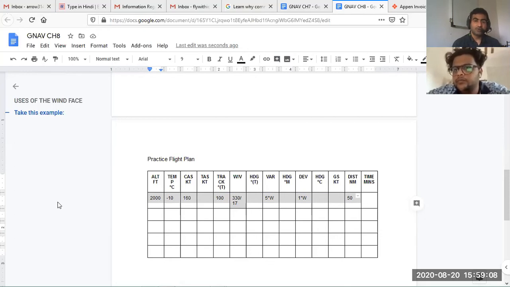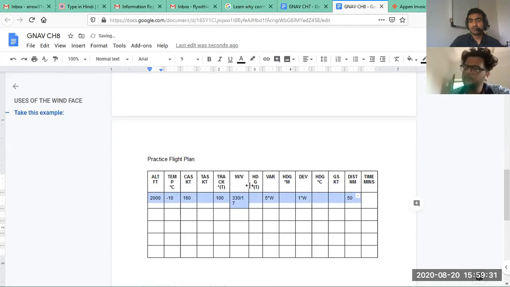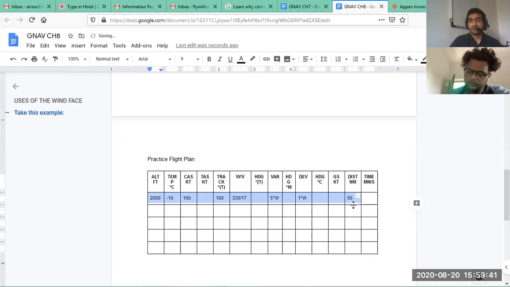Then what you have to account for is your directions, your deviation, your variation, your true heading, so that you get your heading. Once you get your heading, you have to apply wind corrections using the velocity triangle. So everything is interconnected. Now you have to strategically use your logic and fill in the flight plan with certain given things.